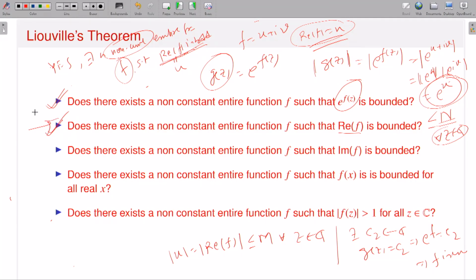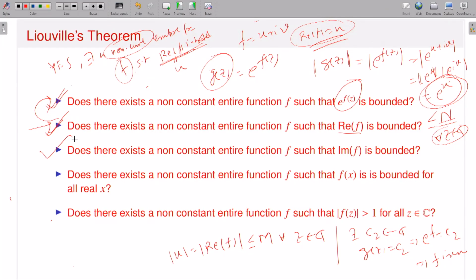So for the second one, look at the real part of f being bounded together with the fact that f is a non-constant entire function. You just cannot apply Liouville's theorem on the function f itself. Rather, you take a modified function g, which is e to the power f, and conclude that the function g satisfies all the hypotheses of Liouville's theorem. Now g is entire and the absolute value of g is bounded because the real part of f is bounded, so g is constant, therefore e to the power f is constant, which implies f is constant, which is a contradiction.